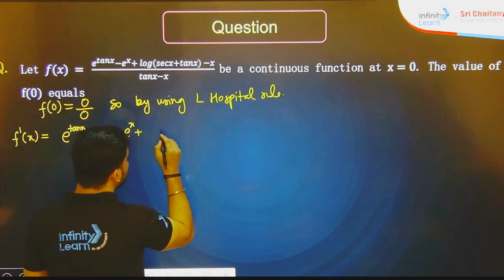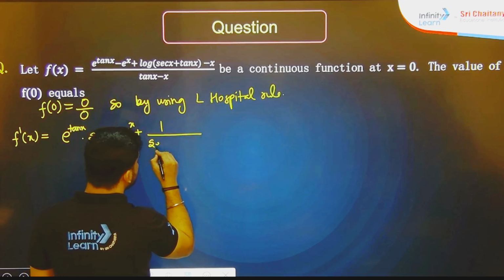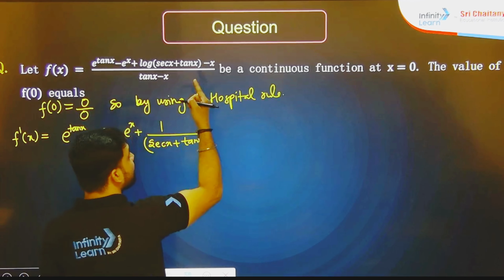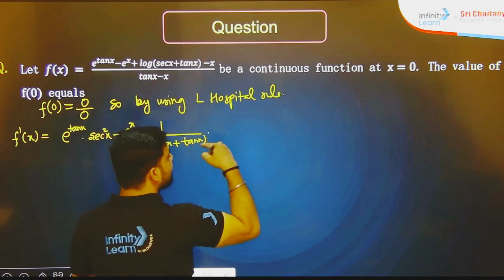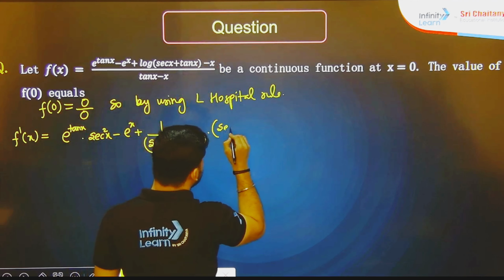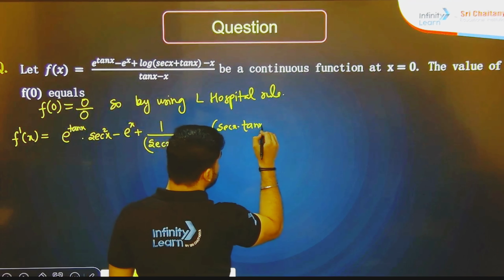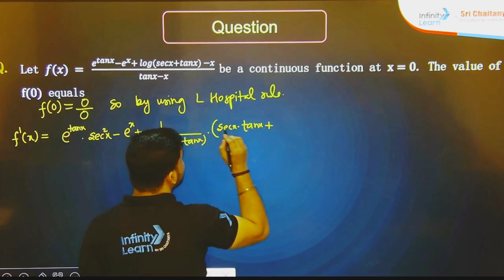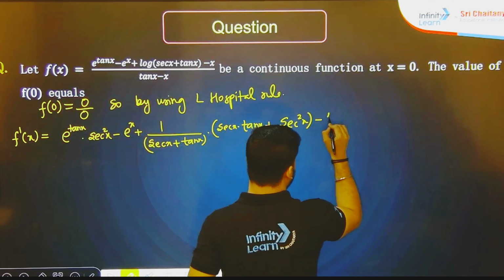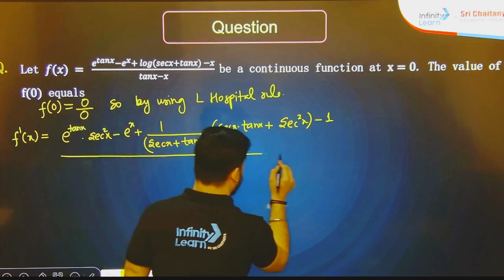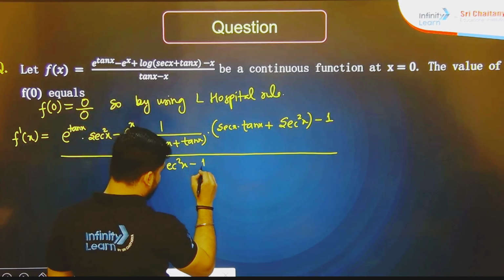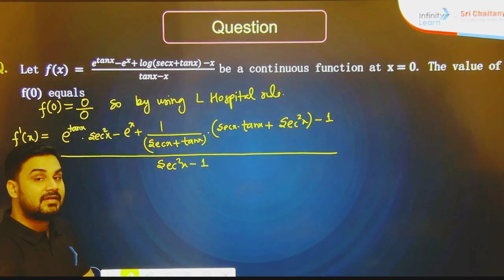So here it will become 1 upon sec x plus tan x dot, because of chain rule, now d y by d x of sec x plus tan x. So it is going to give you sec x dot tan x plus sec square x, and this will become minus 1 divided by tan x, again this will become sec square x minus. Now we got the value of f dash x.